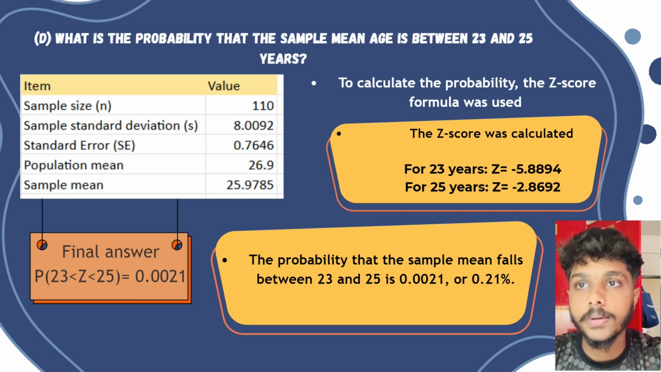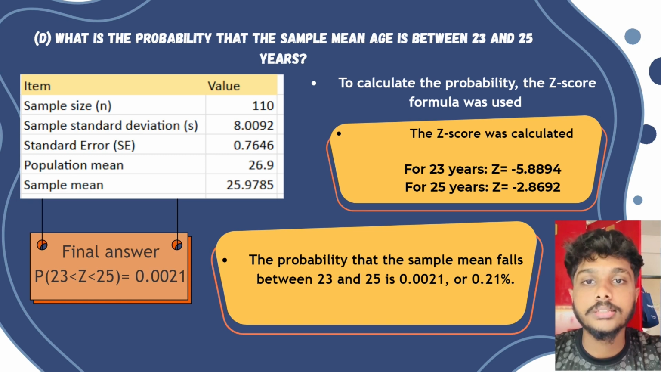Finally, I calculated the probability that the sample mean falls between the ages of 23 and 25. Using the Z-score formula, I calculated the Z-scores for 23 and 25 years as negative 5.8894 and negative 2.8692 respectively. The probability of the sample mean falling between 23 and 25 years is 0.0021 or 0.21%. This means that there is a very low probability, only 0.21%, that the sample mean will fall between 23 and 25 years.